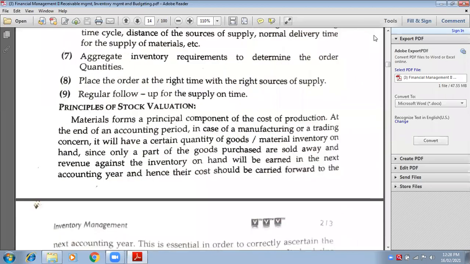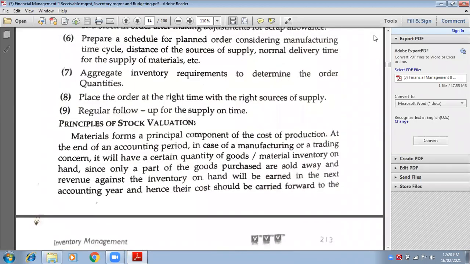See, stock valuation is a component of cost of production, because when we produce the stock, when we purchase it, when we put it on the machines, when we convert raw material to finished goods, it requires a process, and during this process different costs and different expenses are incurred.